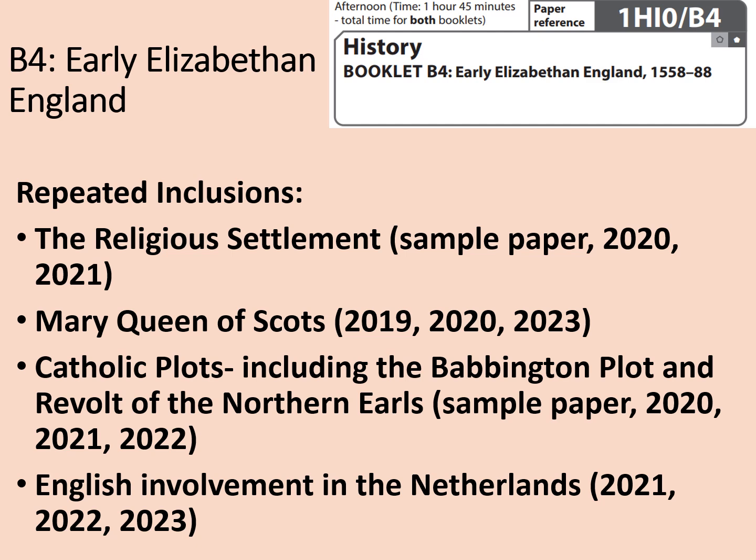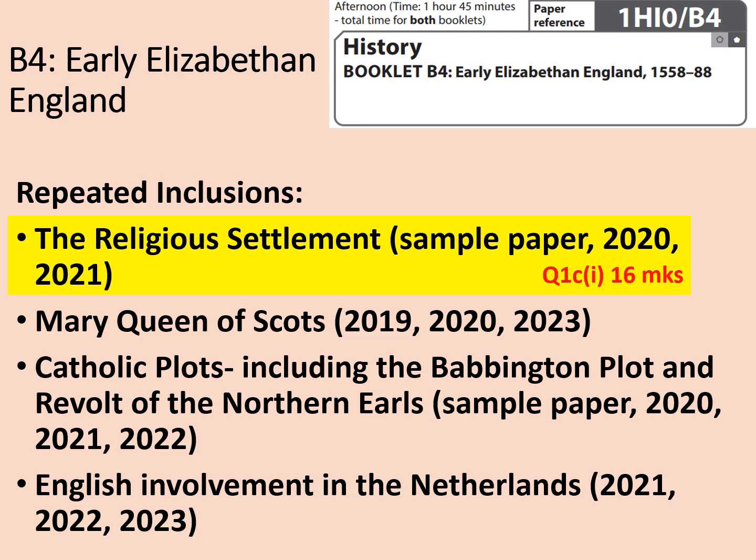These were the things that I'd identified as repeated inclusions for the early Elizabethan England question paper. The religious settlement has come up in the sample paper, 2020 and 2021, and now it's come up in 2024 for question 1C1, which was worth 16 marks. So again, this just shows that sometimes the exam board will choose things that have come up before, although admittedly the sample paper was an awfully long time ago now, and 2020 and 2021 were reasonably distant as well, so maybe it was just its turn to turn up. It is a really big part of the course after all.